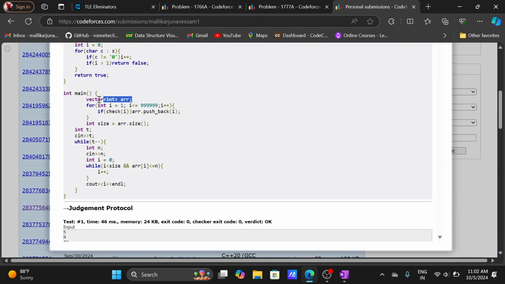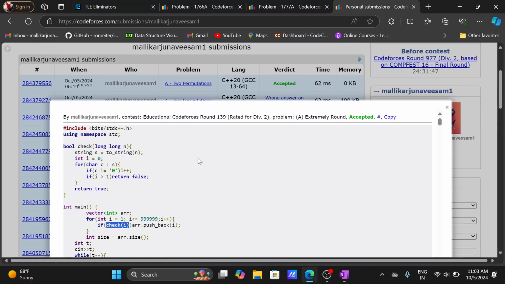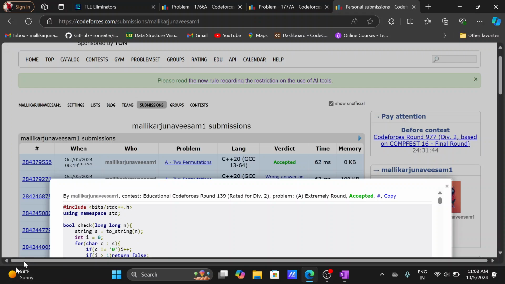I'm taking an array, and I have to iterate up to the given size, and store the element inside the array when that element is extremely round. For that I am using a function to check whether it's extremely round or not. The function first converts the given n value. Why are we converting n into a string? Because with the number n, it's not that hard.